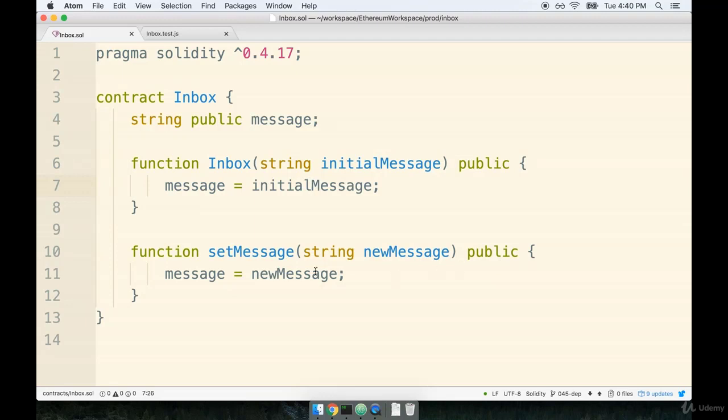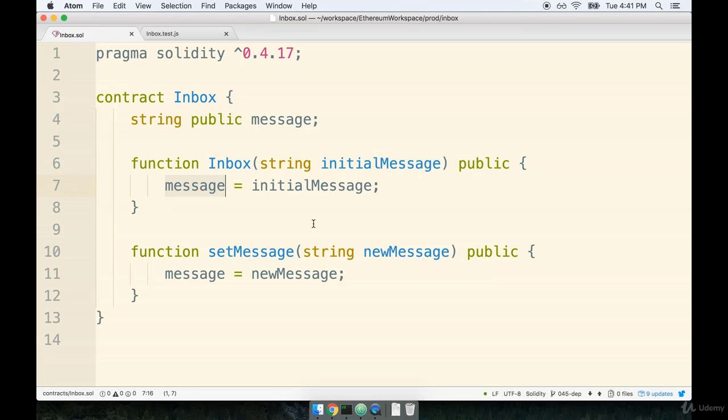First off, I want to be sure that if I ever initialize an instance of this contract, it sets up some default value for this message property right here. So I think that maybe we should have one test that just makes sure that whenever we create an instance of the contract, we get some default message assigned.